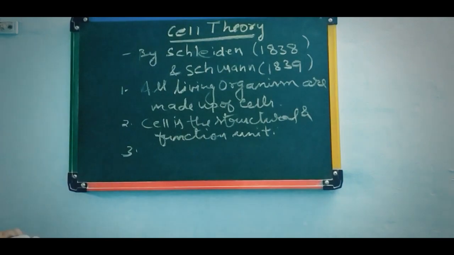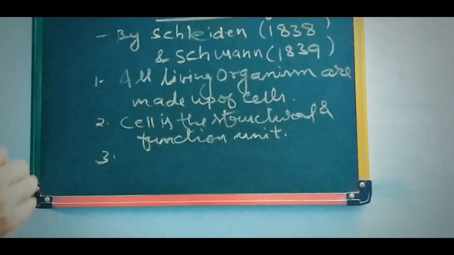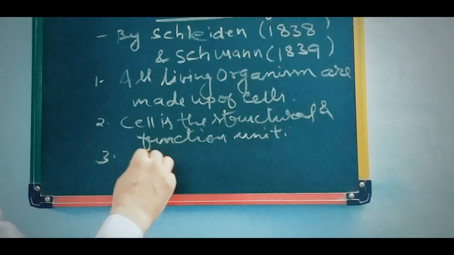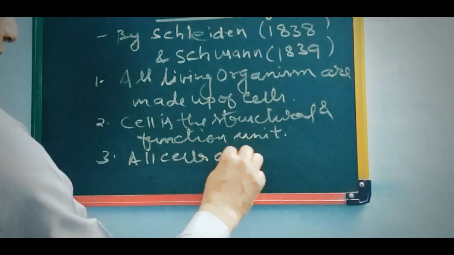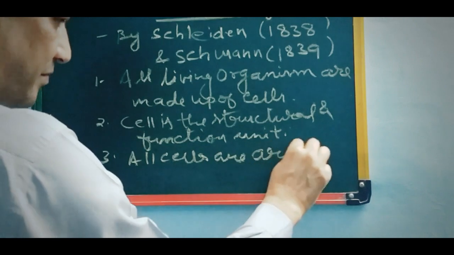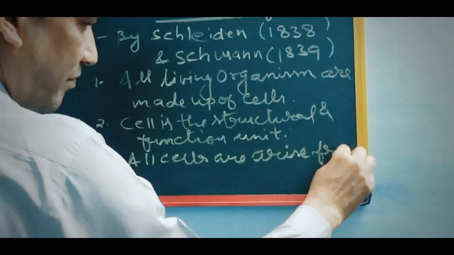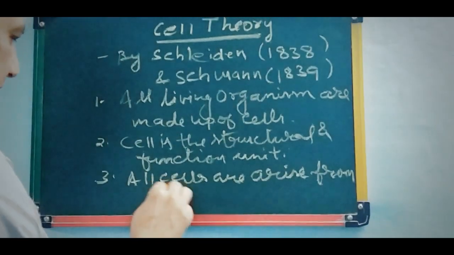And the third point was added by one more scientist. His name was Virchow. What he added was that all cells arise from pre-existing cells.